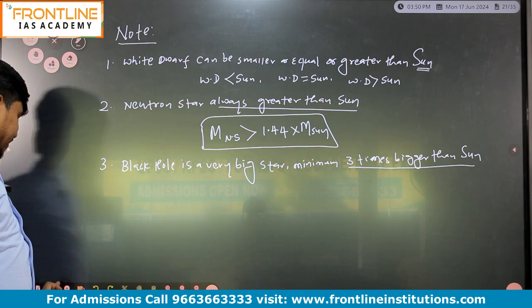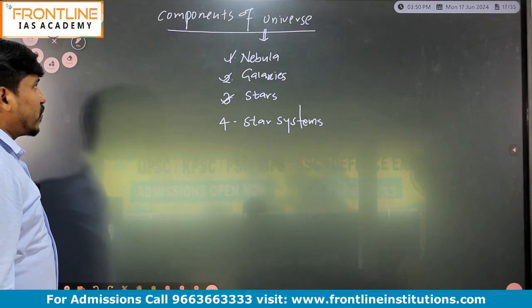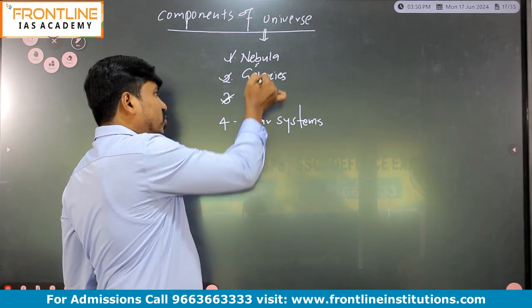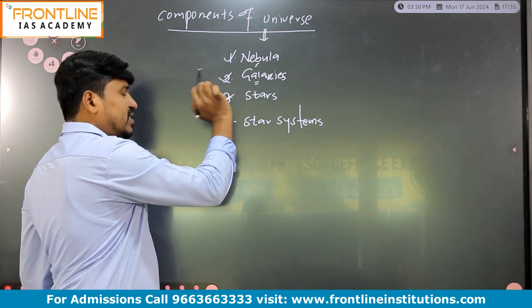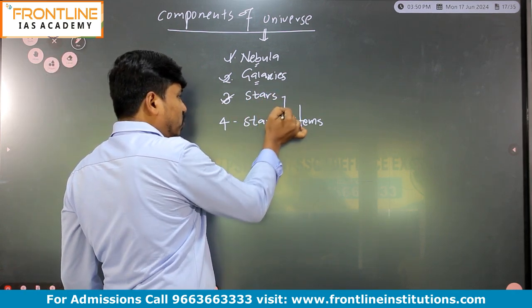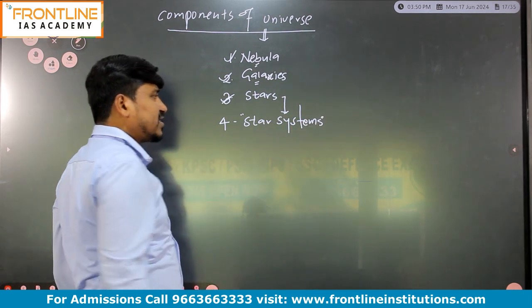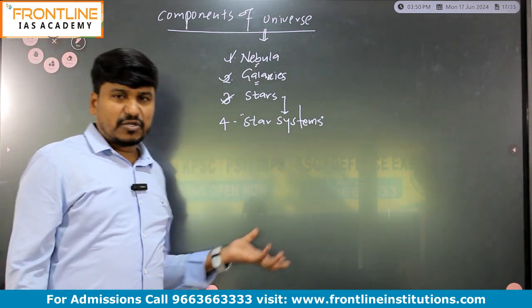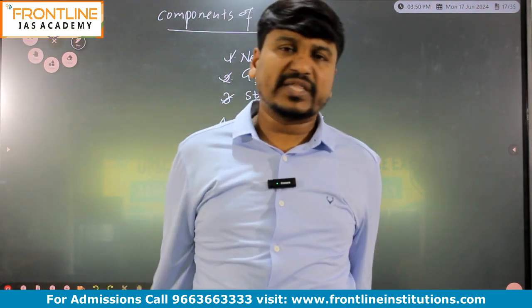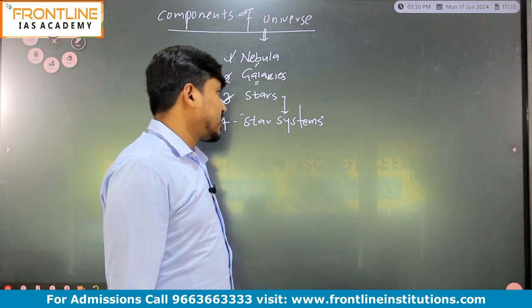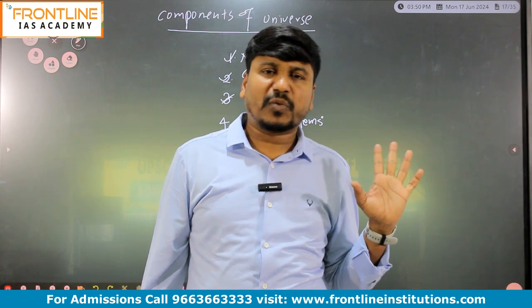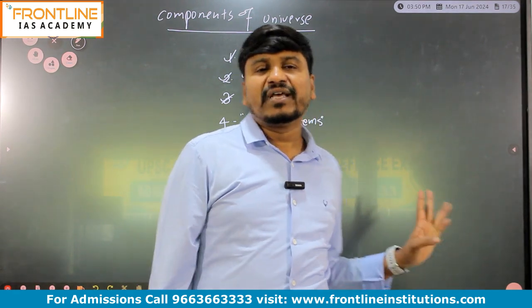Right. Next point. We are discussing here components of universe. In that we have discussed about nebula, galaxies, and the basic meaning of stars. And now we'll discuss in detail about the star system of sun. We have discussed star system meaning a star plus its surrounding objects. All together we call solar system or star system. In our syllabus we have one topic called solar system of the sun. It's a very important topic. Every year 2 questions repeat from the solar system.